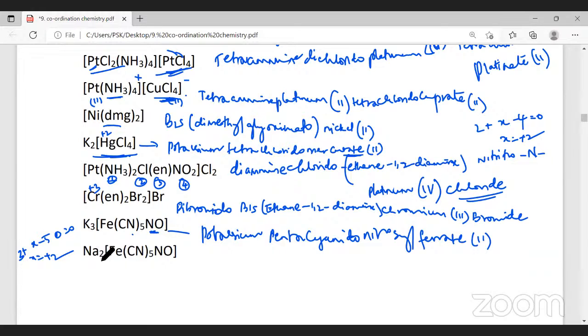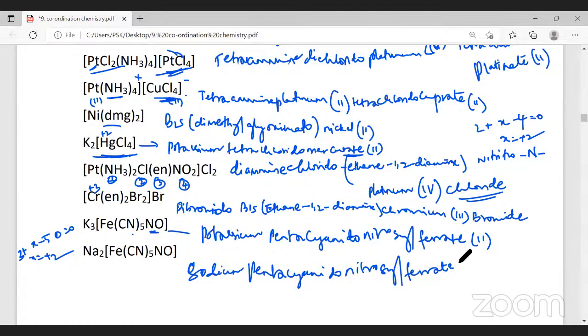Same thing here also. What will this be? This will be sodium pentacyanido nitrosyl ferrate. NO is a neutral ligand. What's the oxidation number here? It will be 3, because this is -5, this is 0, and this is +2. So here it will be a +3 oxidation state ion. Did you follow this? Students, you followed? Yes, sir.